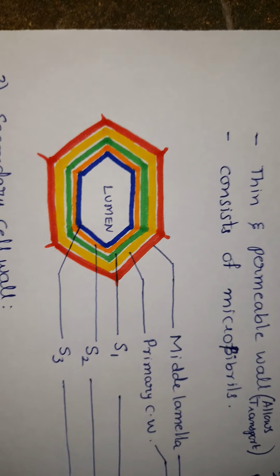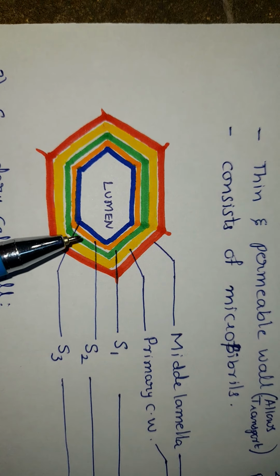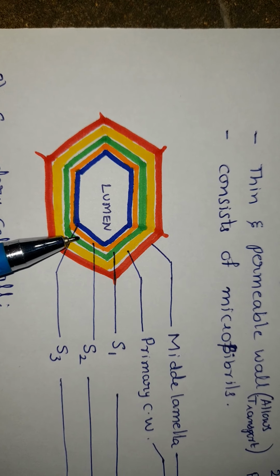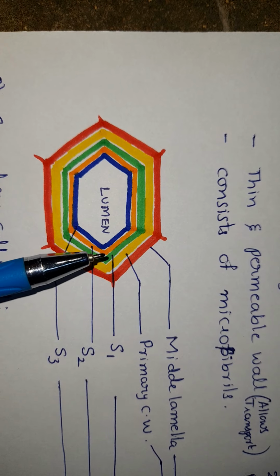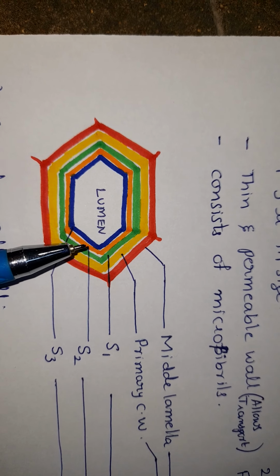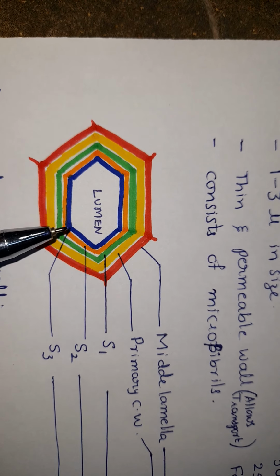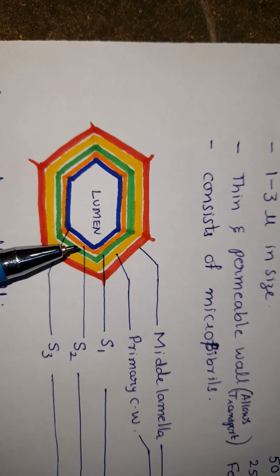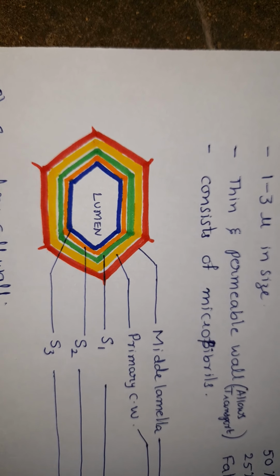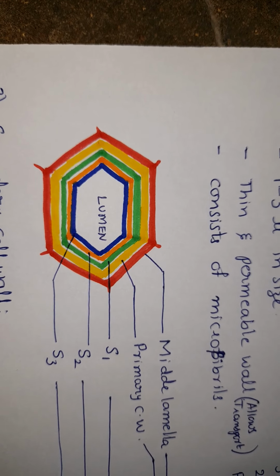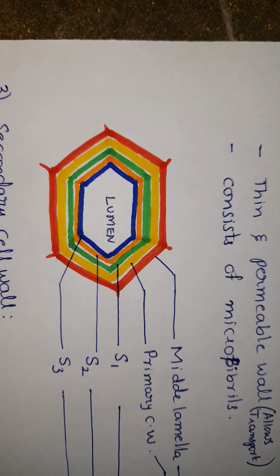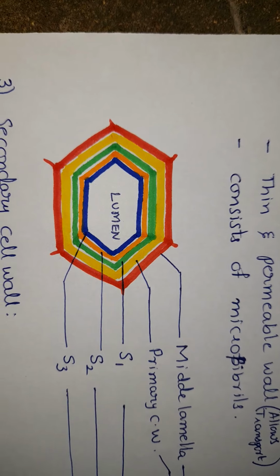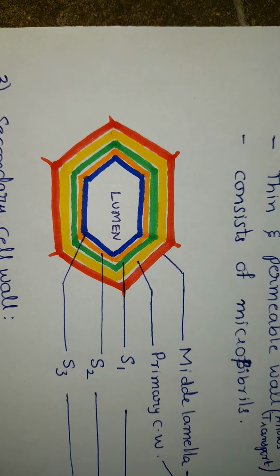Due to the formation of these three layers, secondary cell wall layers, here green line is S1 and orange line is S2 and innermost is S3. So these three layers are formed. Due to the formation of secondary wall layers, lumen is reduced. Due to the lumen reduction, cell becomes dead at maturity.